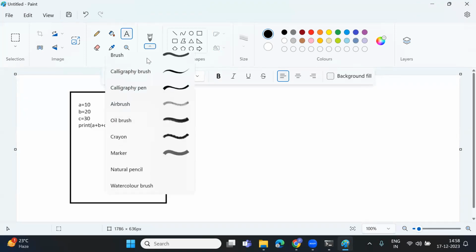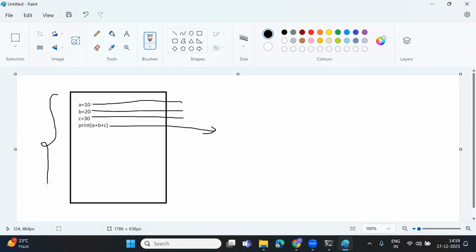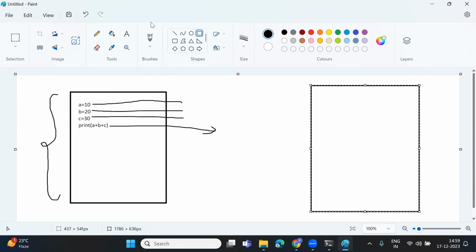The execution will be done line by line. The meaning is first this line will be executed, then this line, then this line, and after that your fourth line will be executed, that is a plus b plus c. This is known as line by line execution. One more type of programming language is known as compiled programming language.